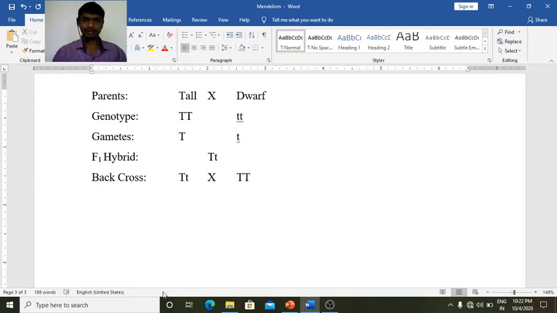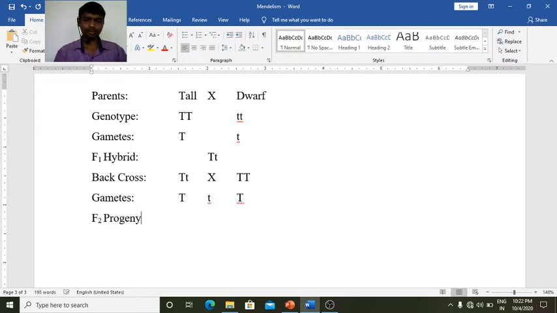Capital T, capital T. Okay. Now the gametes produced by these plants: two types of gametes are produced by the F1 hybrid, capital T and small t, while capital T produces only one type of gamete, that is capital T. Okay, now we are going for F2 progeny.